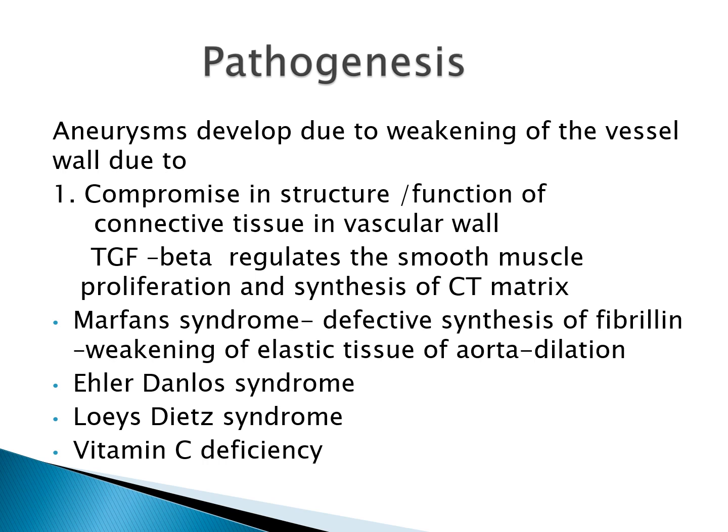Another example is Loeys-Dietz syndrome, in which there is mutation in TGF beta receptors, and thus there is defective synthesis of elastin and collagen 1 and 3. In vitamin C deficiency also, there is altered collagen cross-linking. So all these are examples of inadequate or abnormal connective tissue synthesis leading to weakness of the vessel wall.